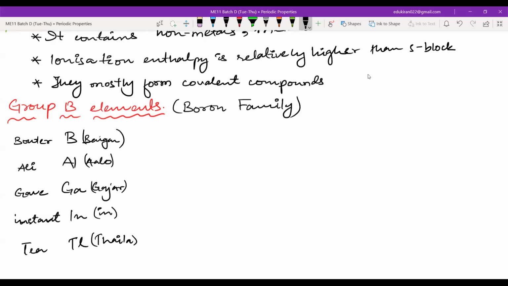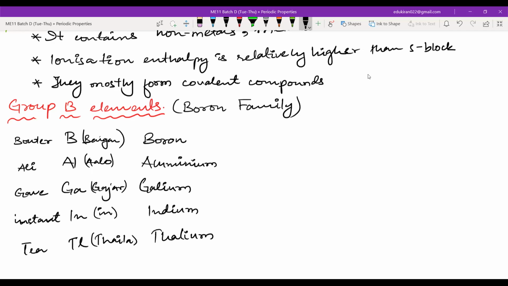Or you can also remember Baigan, Aloo, Gajar, and Thaila. So what are these elements? Boron, aluminium, then you have gallium, indium, thallium. Okay.